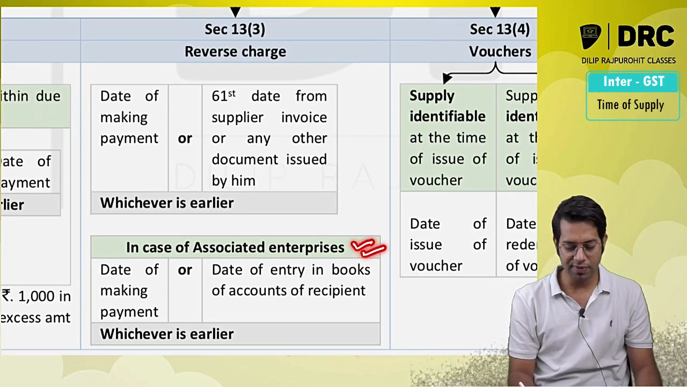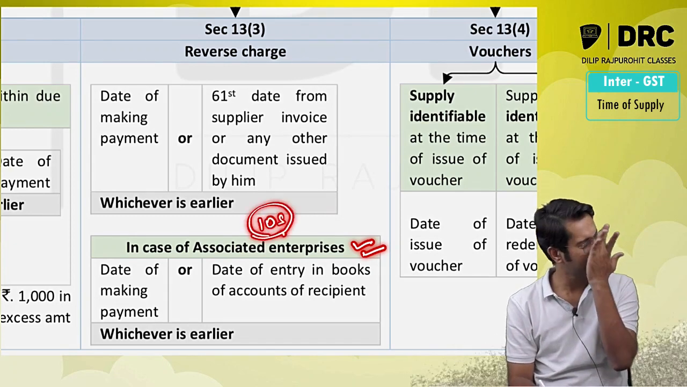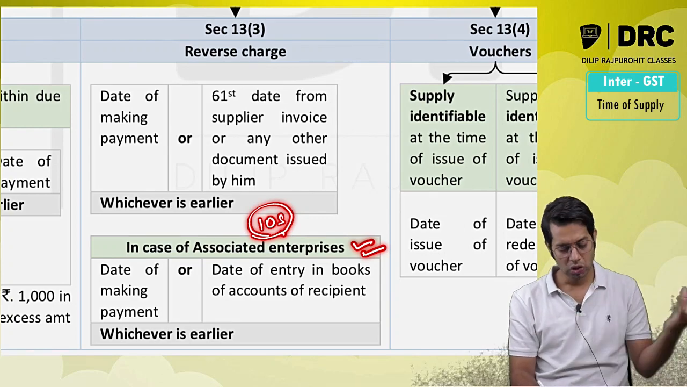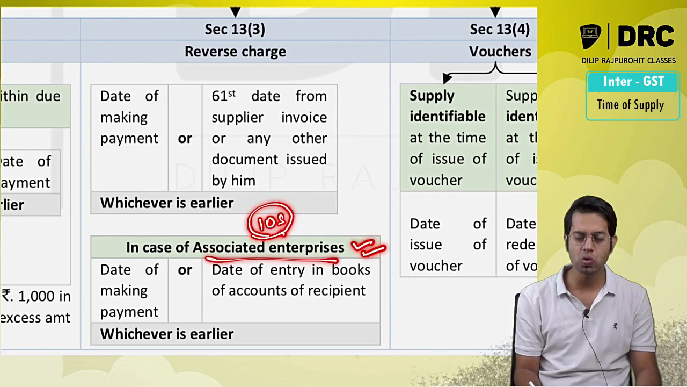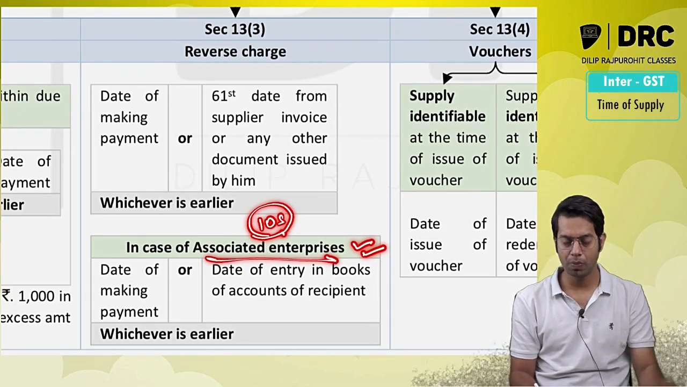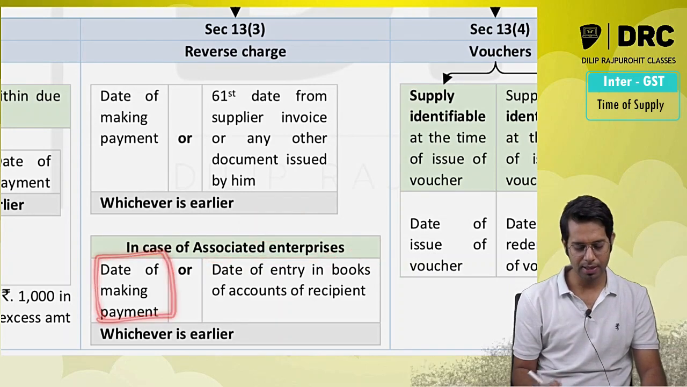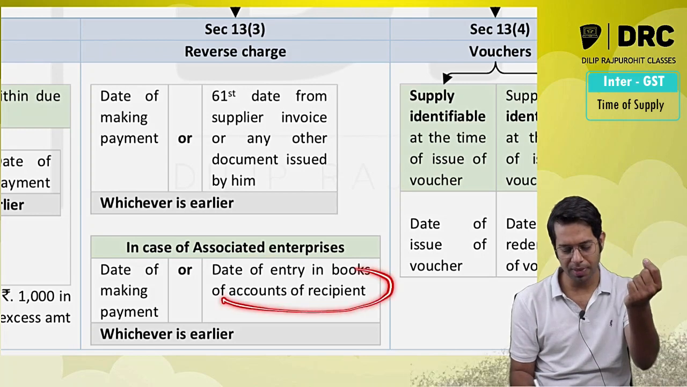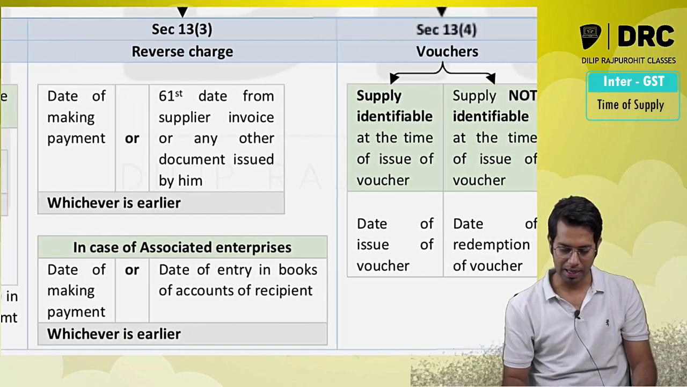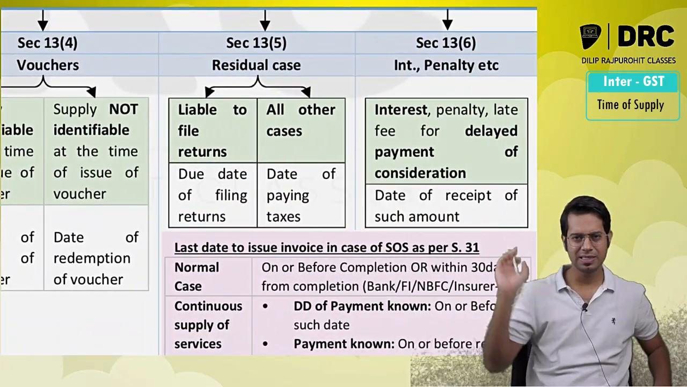And if you are receiving services from associated enterprises, normally in case of importation of services, the recipient will have to pay the taxes under reverse charge. So whenever you are receiving any services from your associated enterprises, your own branch located outside India, you being the recipient, you will have to pay the taxes. When should I pay the taxes, sir? Date of making the payment to your associated enterprises or date of passing an entry in your books of accounts, whichever is earlier. Then in case of vouchers, residual case and interest or penalty, it is same as goods.